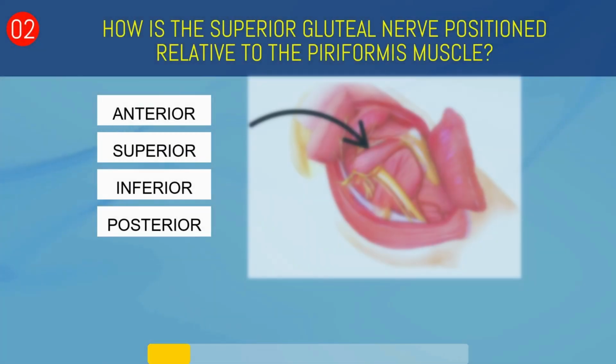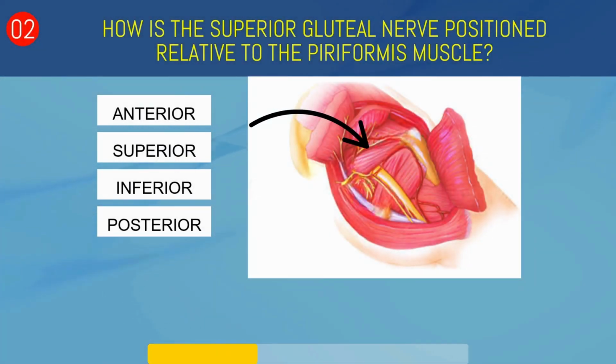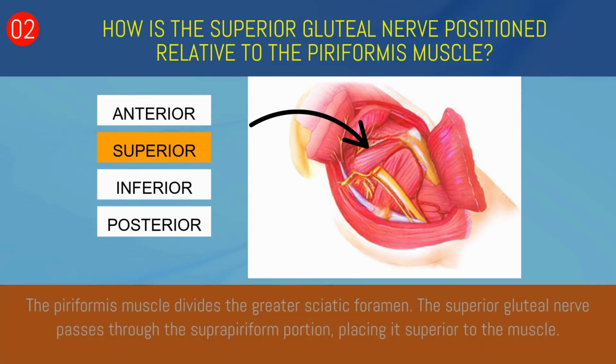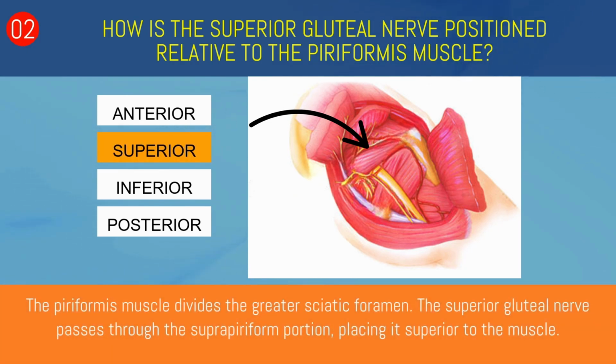How is the superior gluteal nerve positioned relative to the piriformis muscle? Anterior, superior, inferior, or posterior? Superior. Piriformis muscle divides the greater sciatic foramen. The superior gluteal nerve passes through the suprapiriform portion, placing it superior to the muscle.